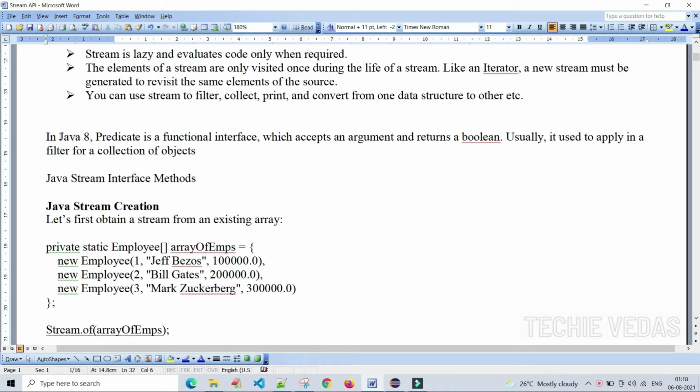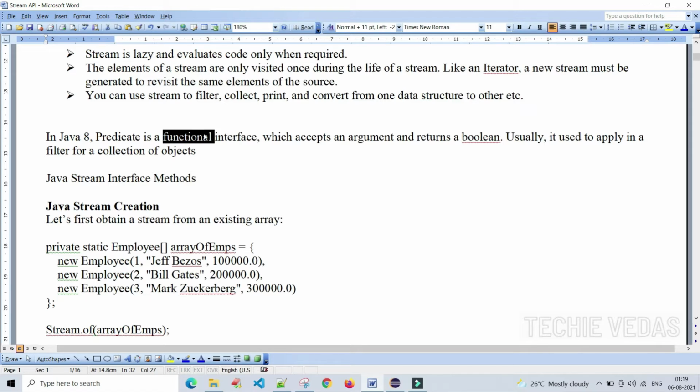Next one, in Java 8, Predicate is a functional interface. Predicate, this word is very important in Stream API, because for each and every method, as a syntax, we will try to explain the method functionality by using this word predicate. That is why I have mentioned here in Java 8, predicate is a functional interface.